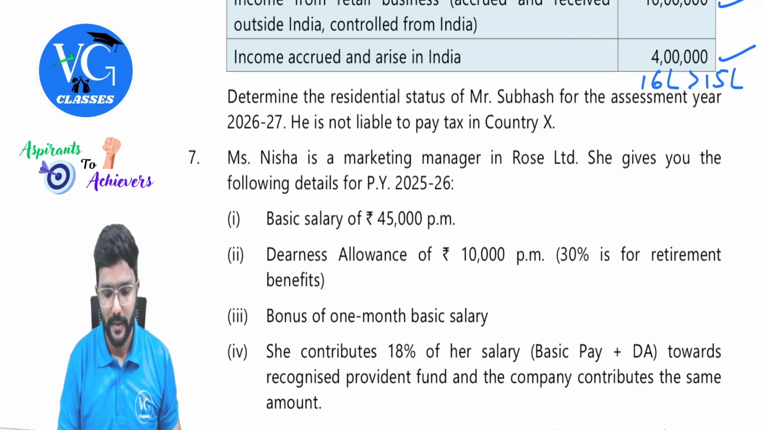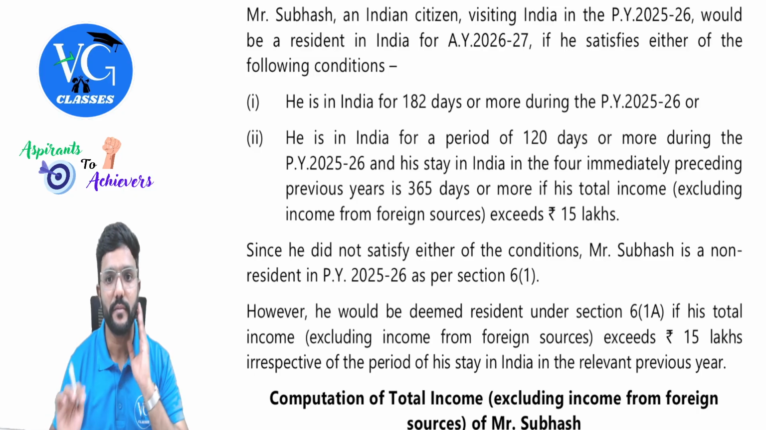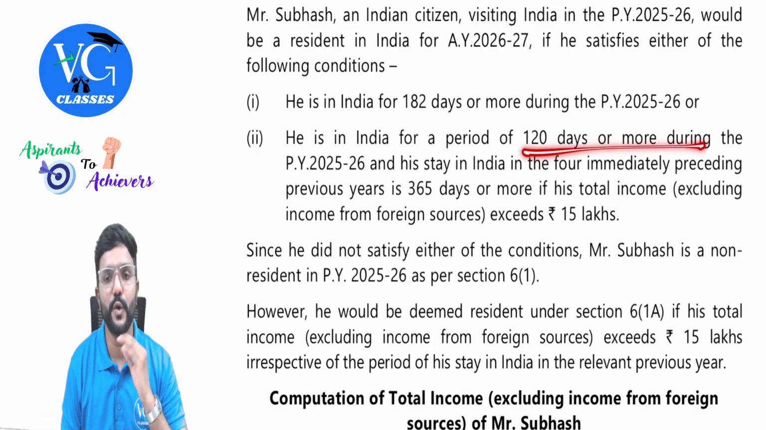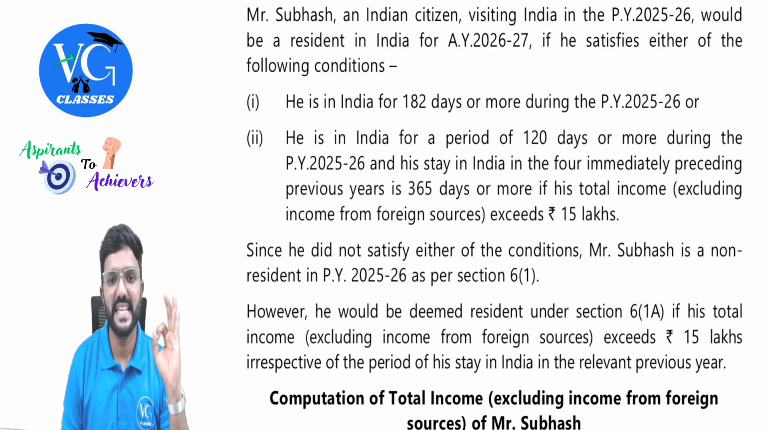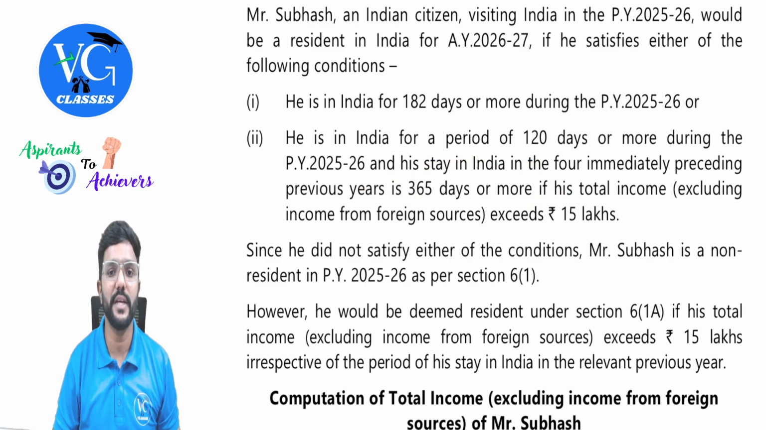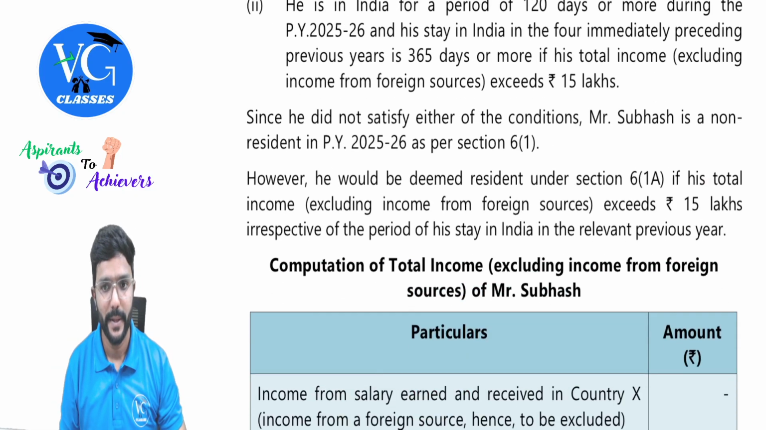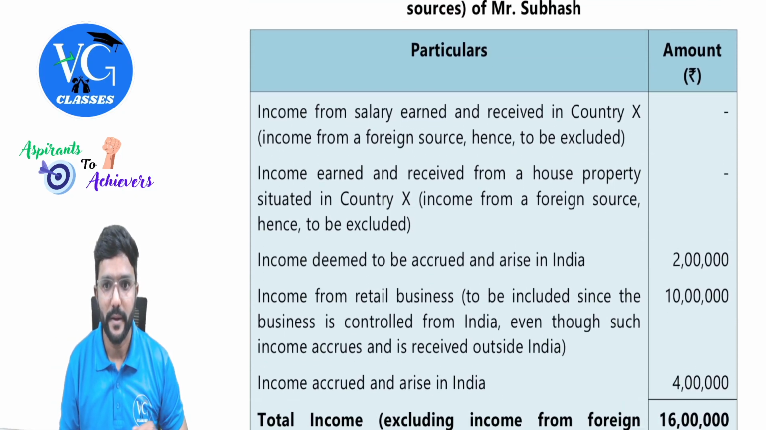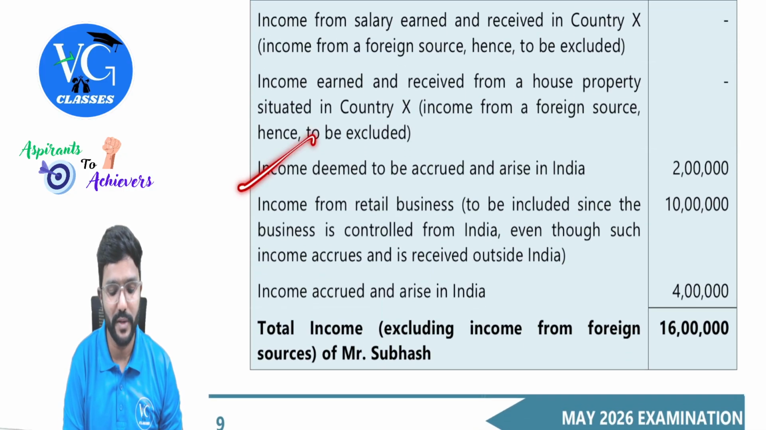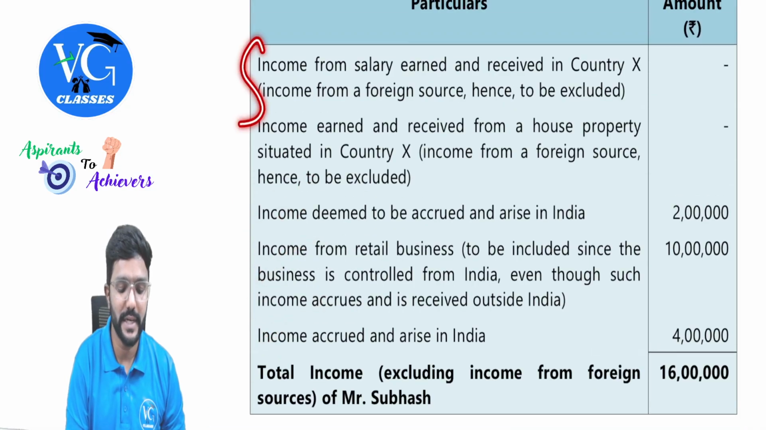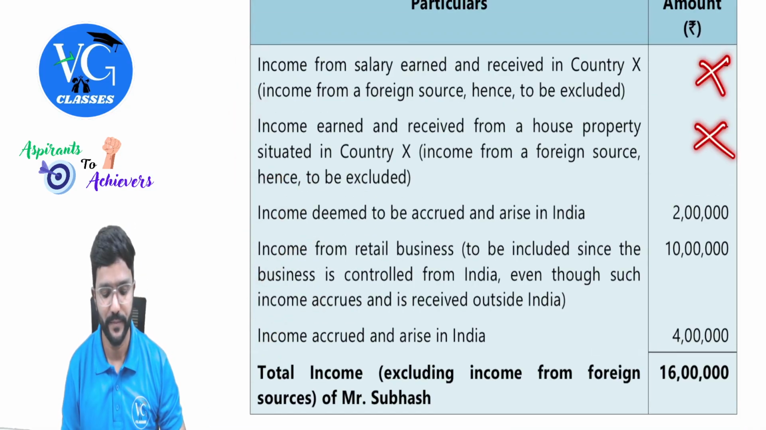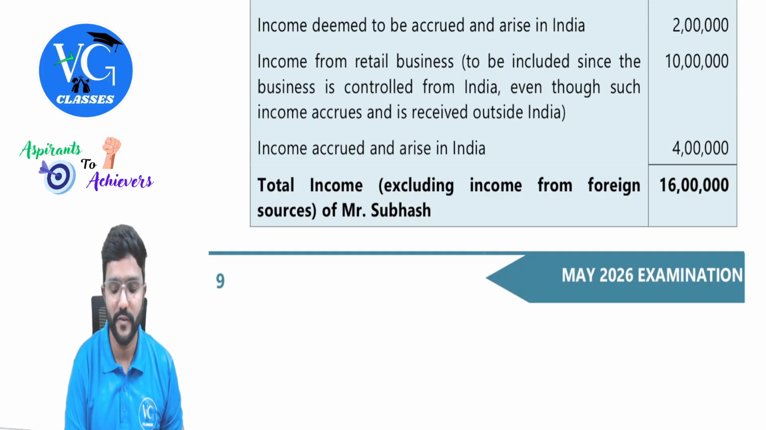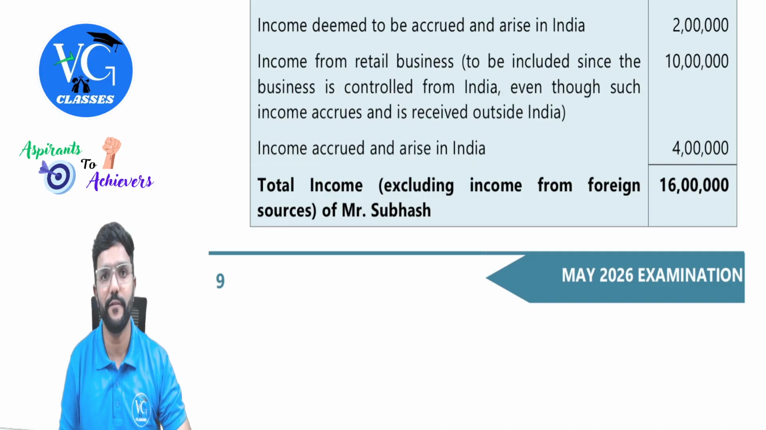Okay. So 120 days or more during the previous year 25-26 and his stay in India in 4 immediately preceding previous years is 365 days or more, if his total income, excluding income from foreign sources, is more than 15 lakh. Yes, sir. This condition is satisfied. They have done the calculation here. You can see they have taken only 2 plus 10 plus 4 because these are the income from foreign sources. We have not considered it. So total income excluding the income from foreign sources is 16 lakh, guys, more than 15 lakh.